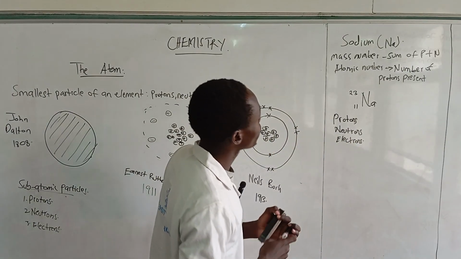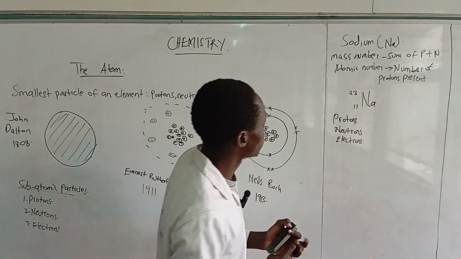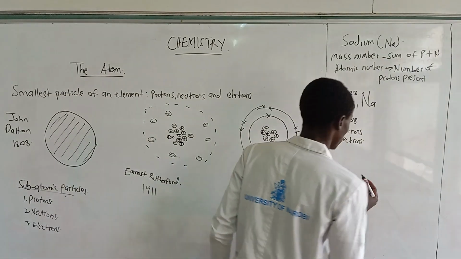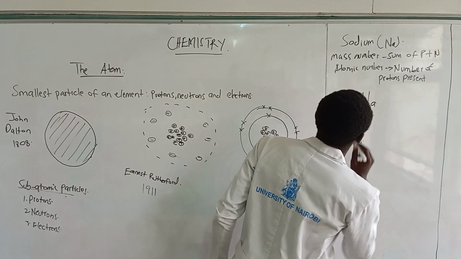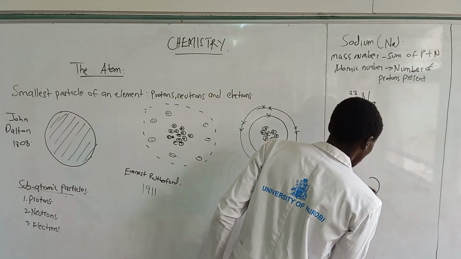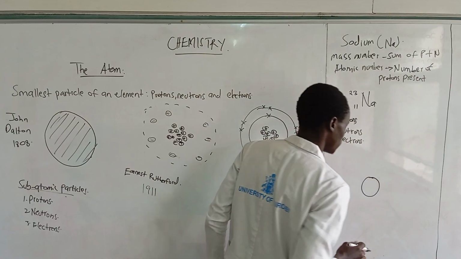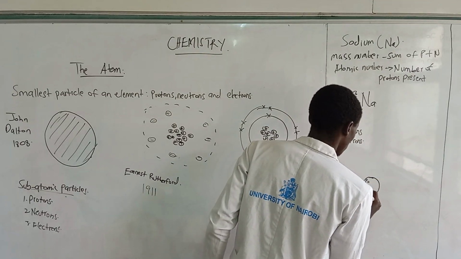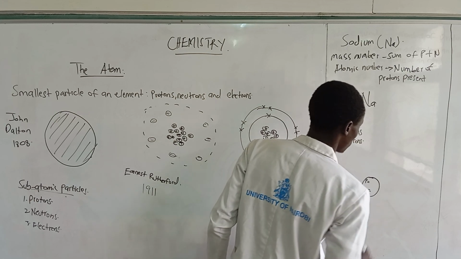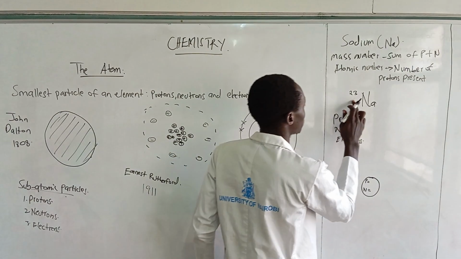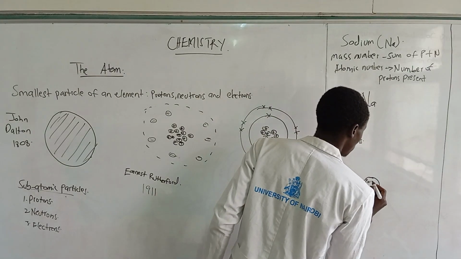Now from this sodium, let's try to draw the structure of the atom of sodium. We have the nucleus, and in the nucleus we always have the protons and the neutrons. Remember that the number of protons is the atomic number, which you have here, so the protons will be 11.